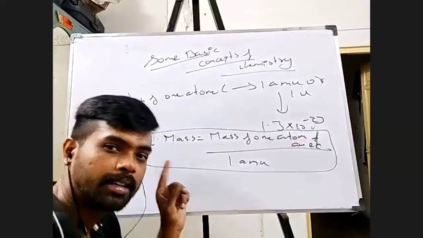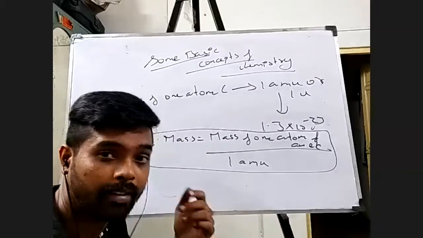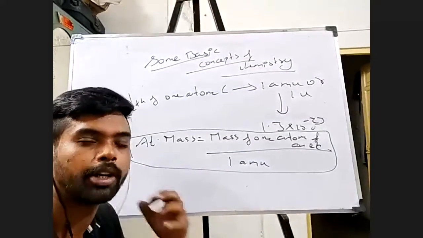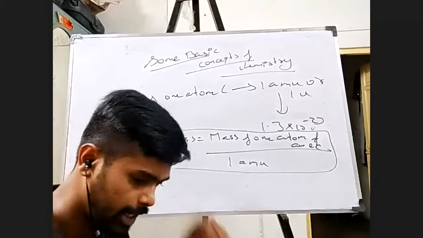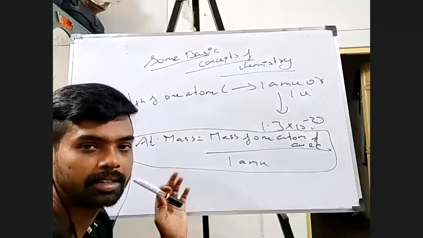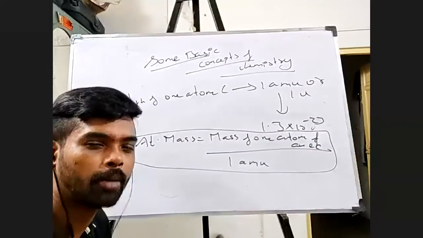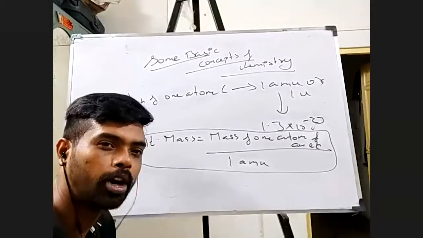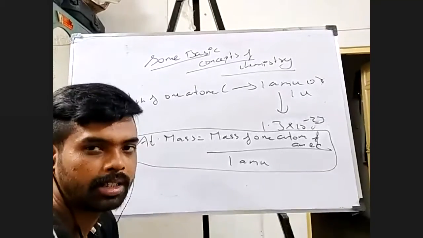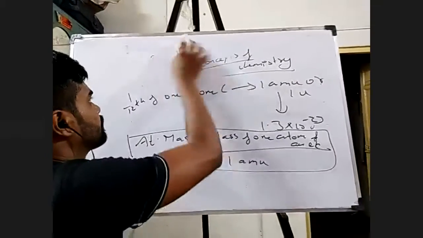In the case of 6.023 into 10 to the power 23, it is very much required for me to do the problems. Okay, fine. So this is about my atomic mass, and this is just the history of atomic mass. What do you mean by atomic mass, how were the things used, what we use now, all these we studied about atomic mass. Okay, next.